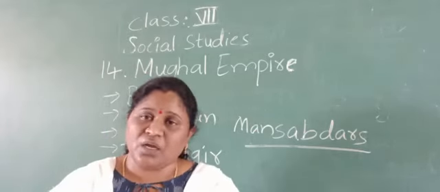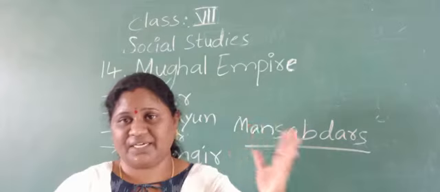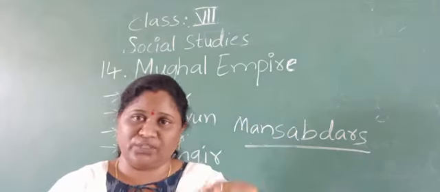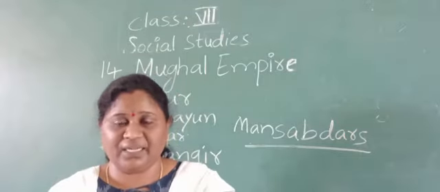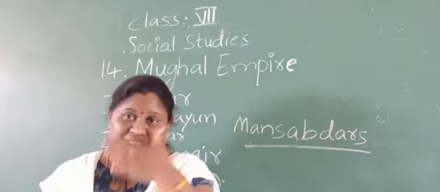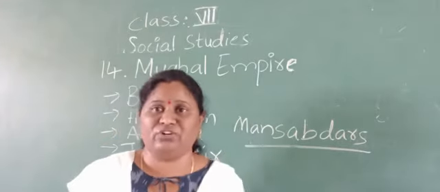Previously, in the Vijayanagara kingdoms, whoever was appointed to a particular place used to live there, and that place was ruled by that person only. After some years, they became more powerful, no?